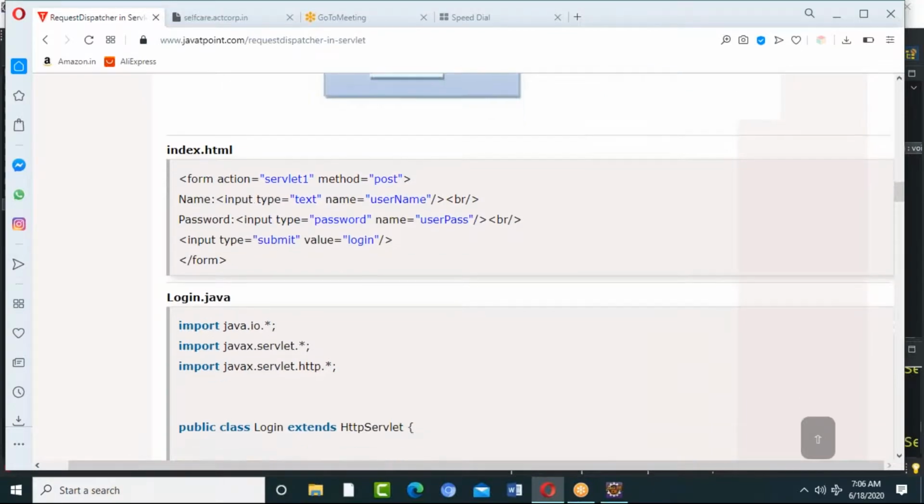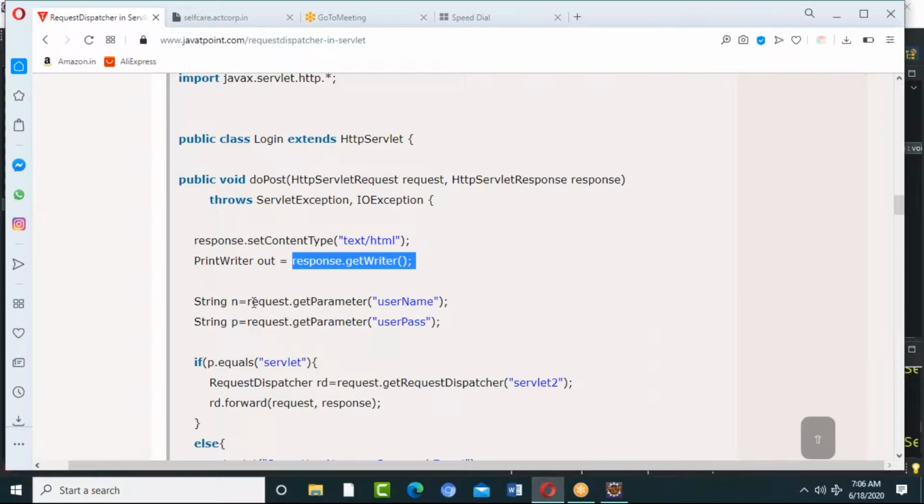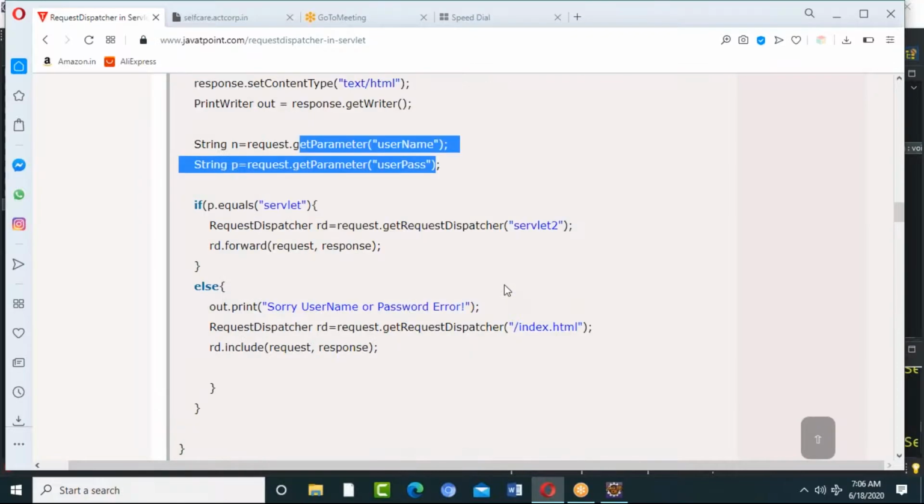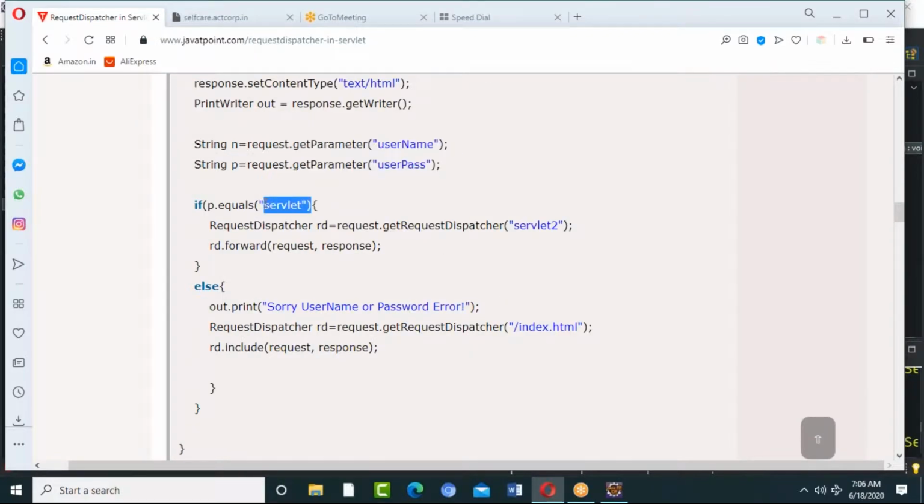So that means with the help of the request object, I'm getting a request object, a type of request object, and this object will be created at the time of application running time. So I'm calling the method and I'm going to get the username and password that he's giving from the form. So if the password is equal to admin or something,